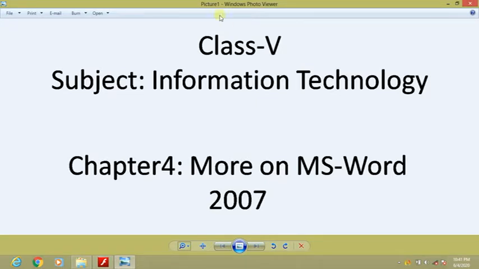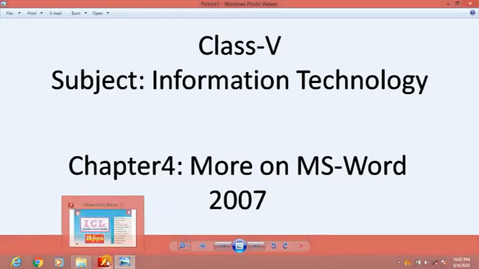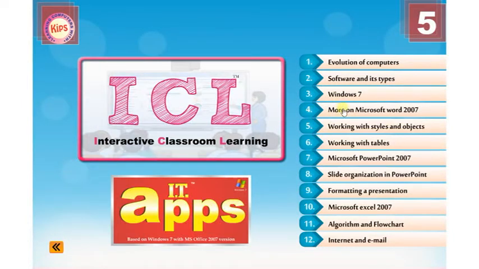Hello students, this is for class 5th, subject Information Technology. Students, so far we had given the revision of chapter 1, 2 and 3. Now today I am going to start chapter 4, that is more on MS Word 2007. In this chapter you will learn about MS Word software, how to type text, how to create letter, how to create documents with different effects. So let's start the 4th chapter, that is more on Microsoft Word 2007.